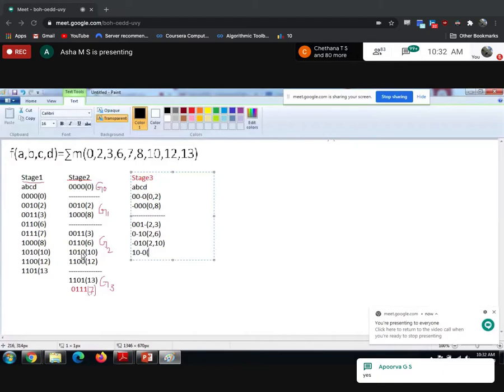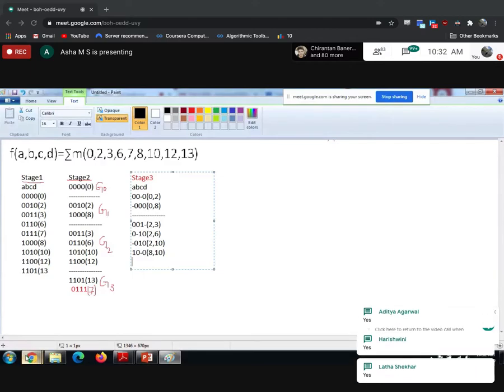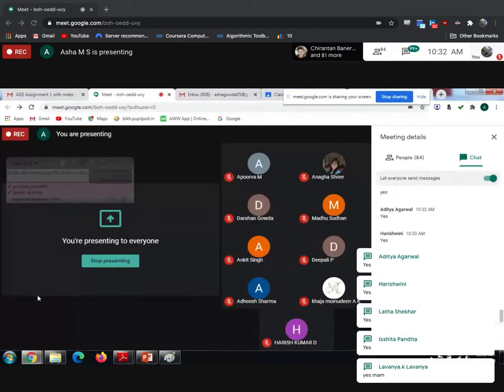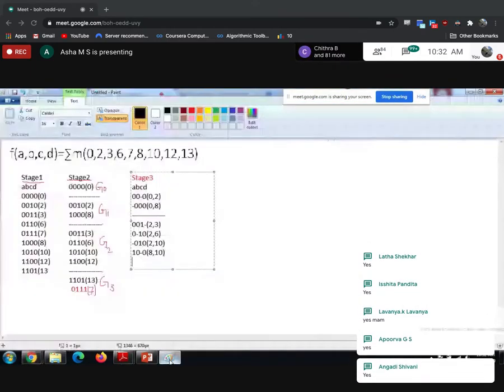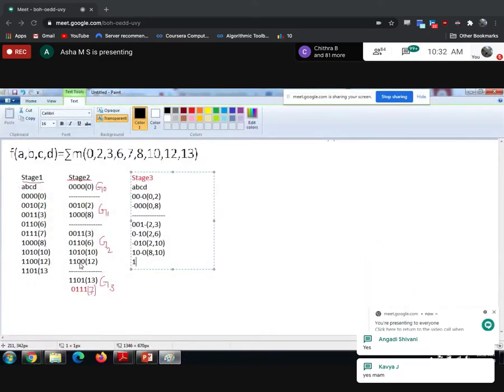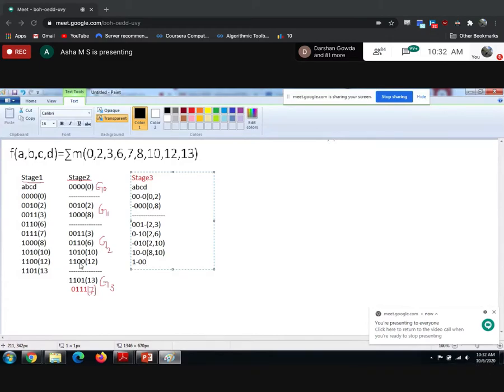That is 8 comma 10. Is it possible to combine 8 and 12? Yes, 8 and 12 is also possible. As a result you will be getting 1 hyphen 0 0. That is 8 comma 12. Now this grouping is done.